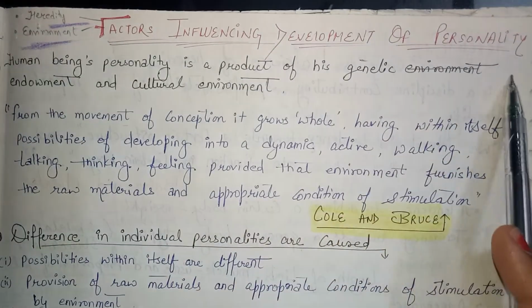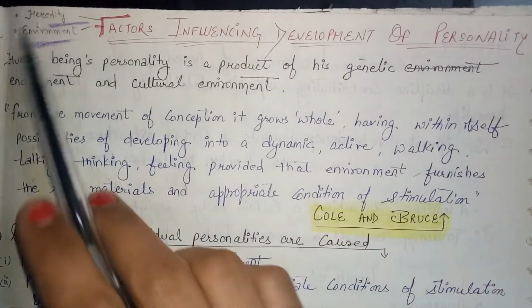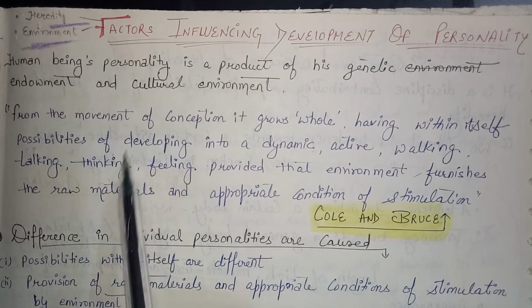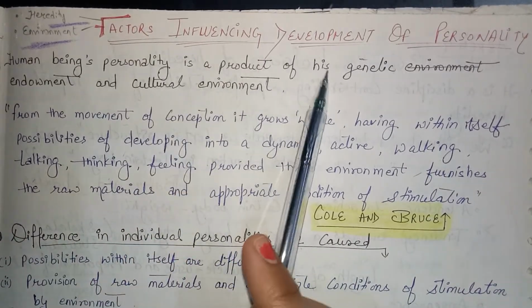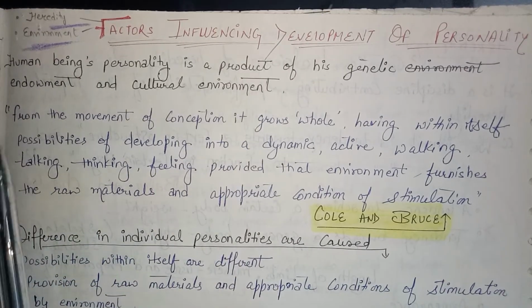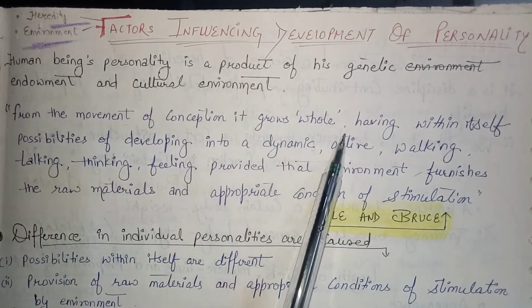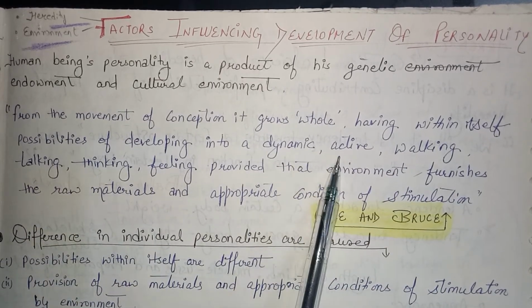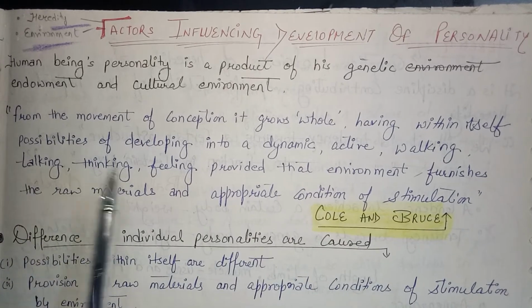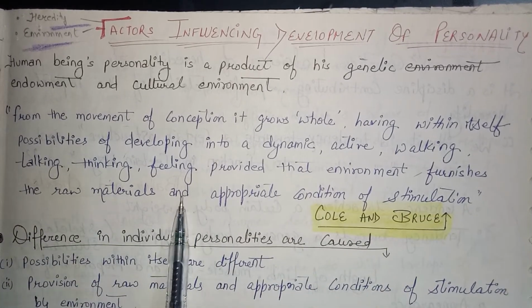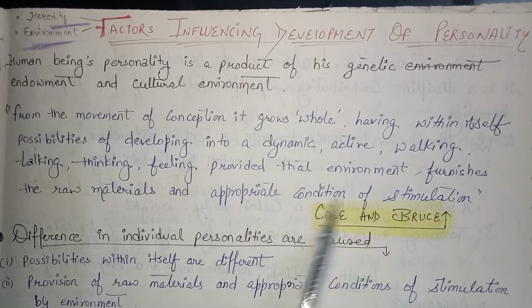Factors influencing the development of personality. Heredity and environment are the two factors that affect it most. Human personality is a product of his genetic environment and cultural environment. From the moment of conception, it grows whole, having within itself the possibility of developing into a dynamic, active, walking, talking, thinking, feeling being, provided that the environment furnishes the raw materials and appropriate conditions of stimulation.